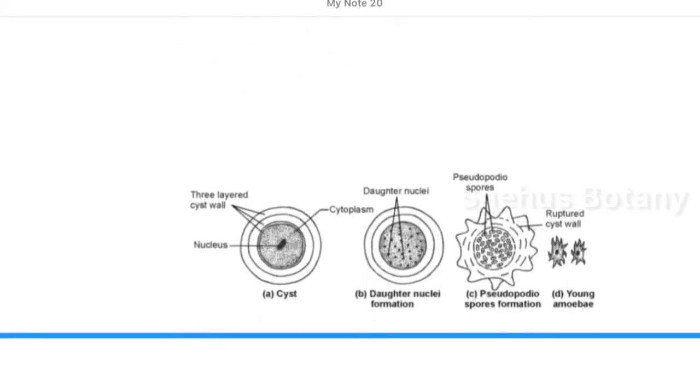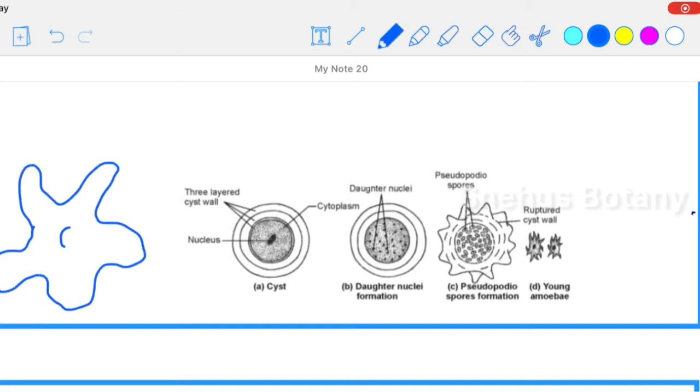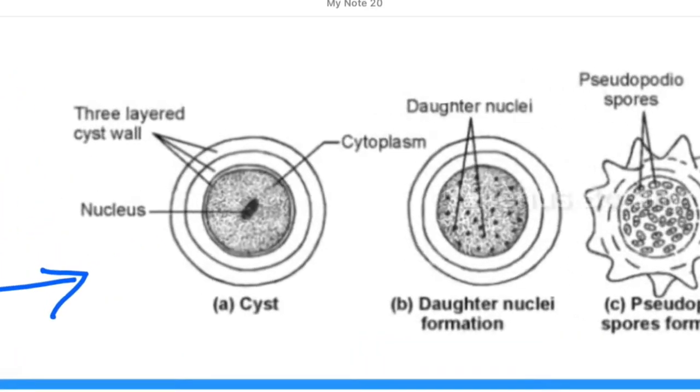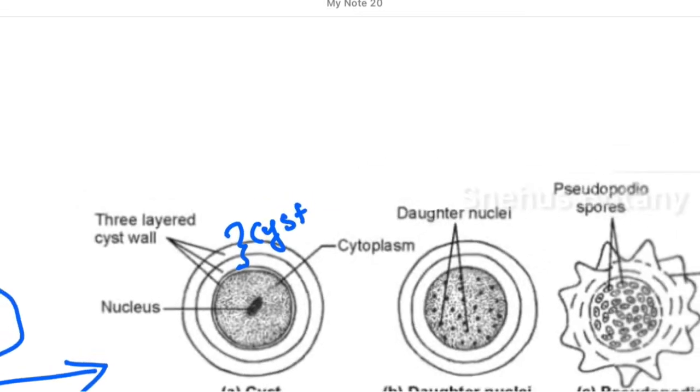Next one is seen in amoeba. In unfavorable conditions, this amoeba withdraws its pseudopodia and forms a three-layered wall around it. That is called a cyst wall, and the entire structure is called a cyst.